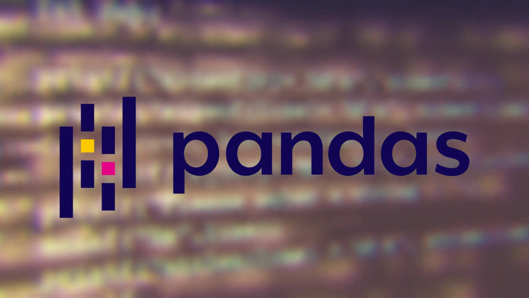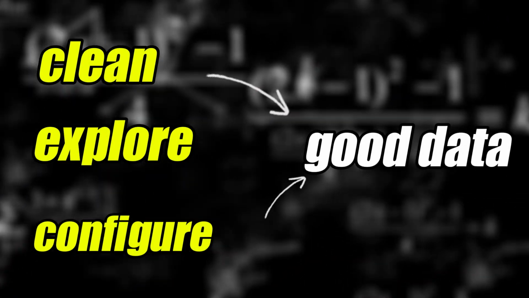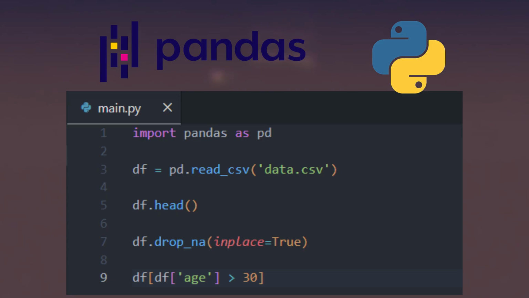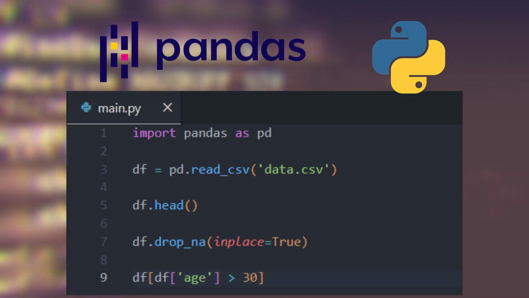Next, we have the premier data science library, Pandas. This is super important because data is very important. Not only that, you need to clean, explore, and configure your data in order to make it good and train your model on it. Pandas lets you do this all in Python extremely easily and simply. It's very important for you to know this so you can actually set up your data to train your model.